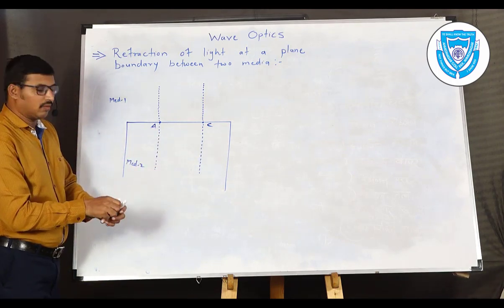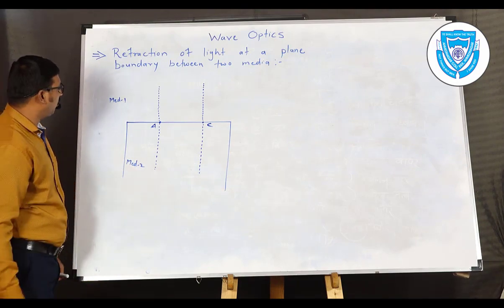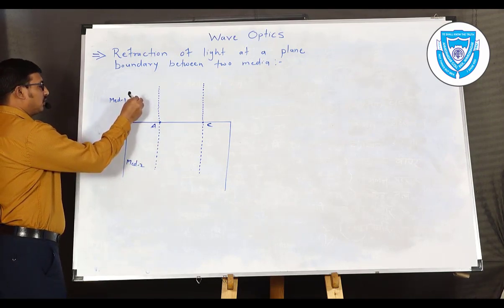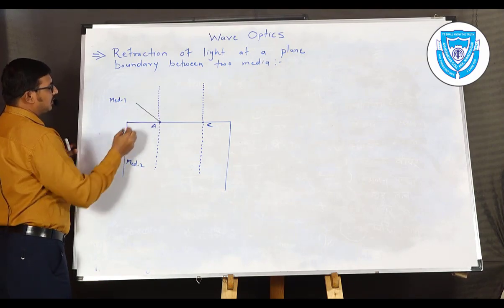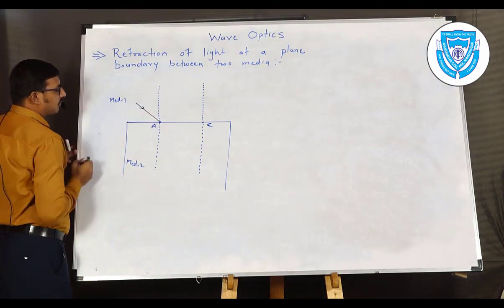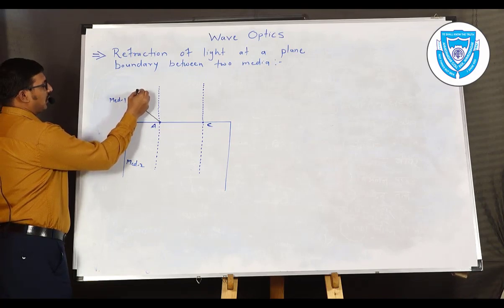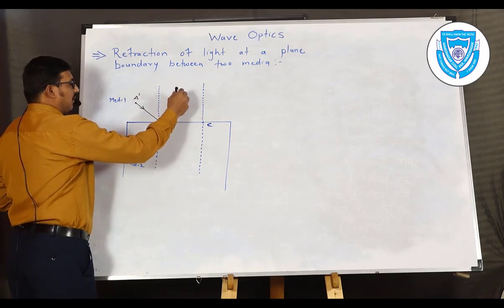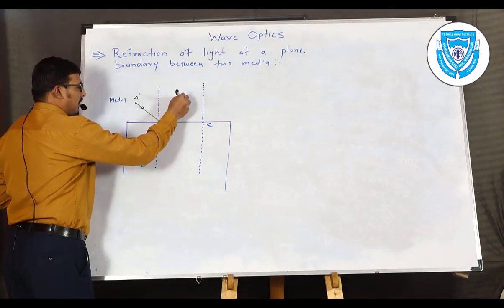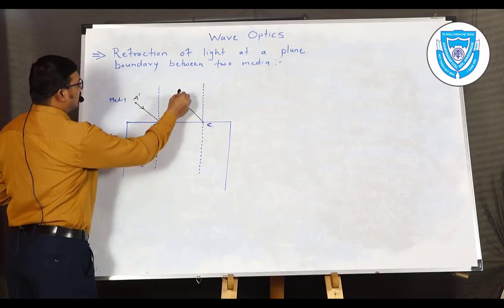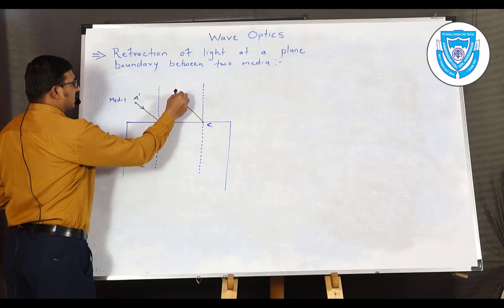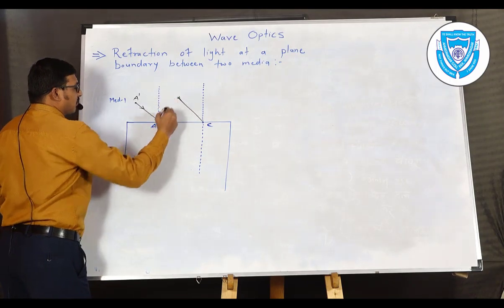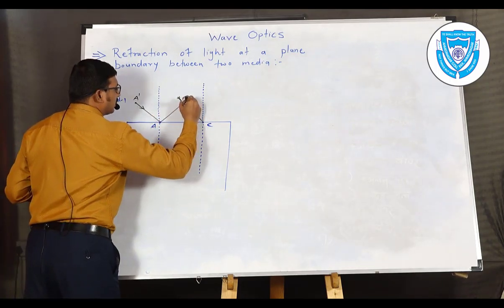Now we make a plane wavefront incident such that it will enter from medium 1 to medium 2. For the plane wavefront we draw the first ray, that is incident at point A. This point will be taken as A dash. This is the first ray, and now we have the second ray, which is inclined the same way and incident at point C. Now we draw the wavefront bounded by these two rays. That wavefront we can draw, for example, like this.